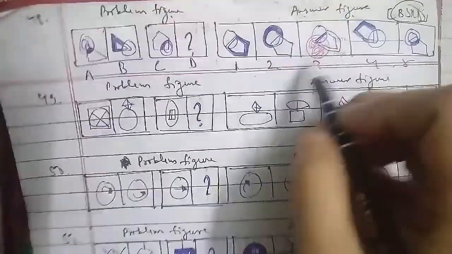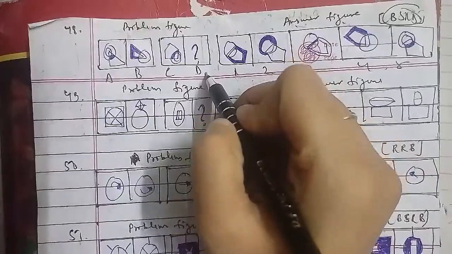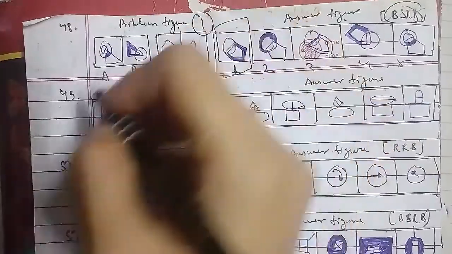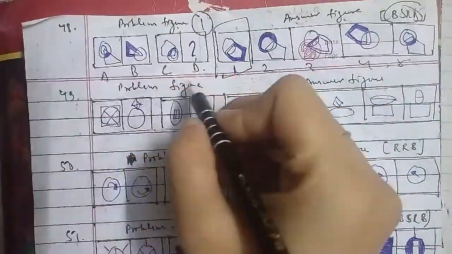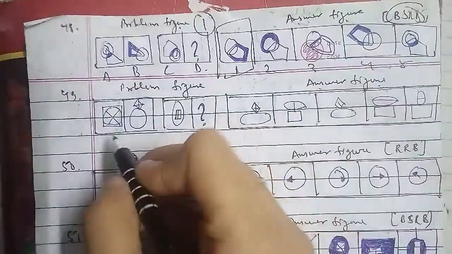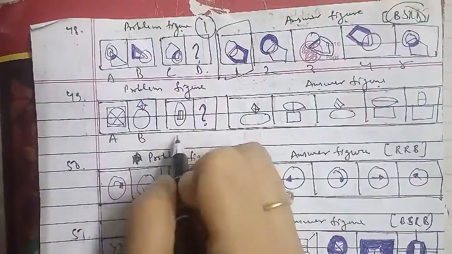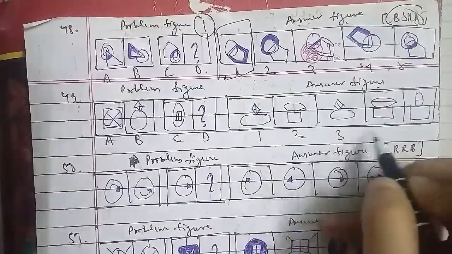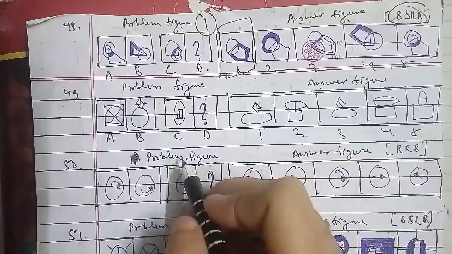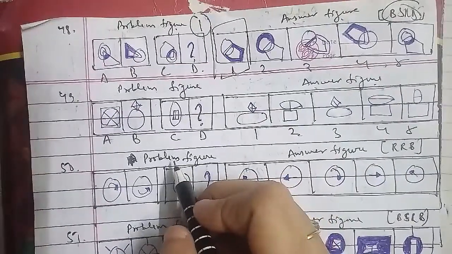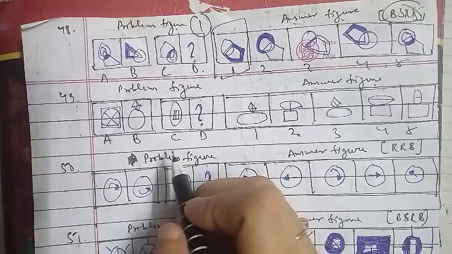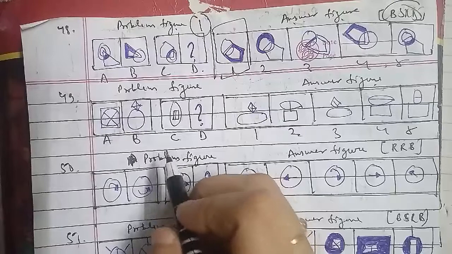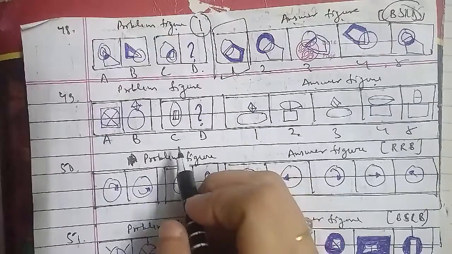These were the problem figures and these were the answer figures as well, which are named as A, B, C and D. The answers are named 1, 2, 3, 4 and 5 respectively as well. In the same case, the lines inside the inner figure are extended to meet the ends of the outer figure, and the inner figure becomes a lower one, and the other changes direction along with the lines and moves to the top as well. So here the D figure that we have to find out is the fourth figure, which will be the right answer for this question as well.